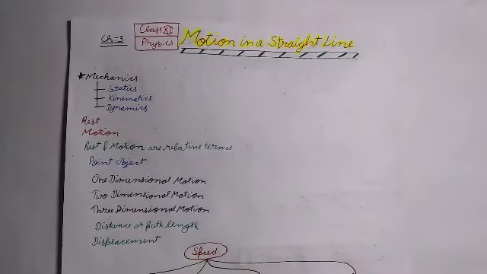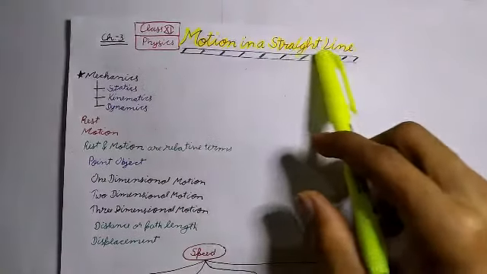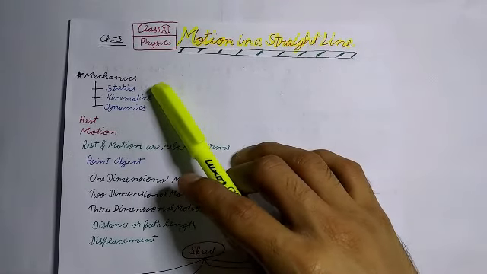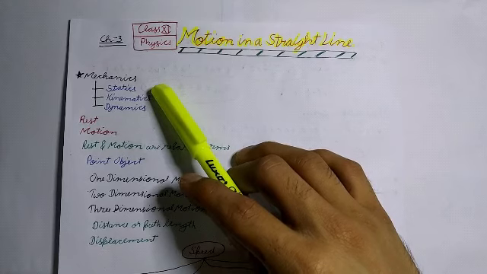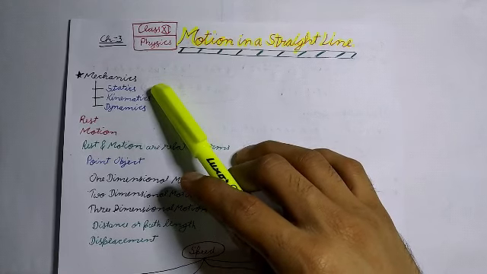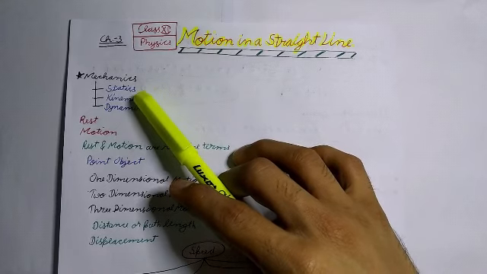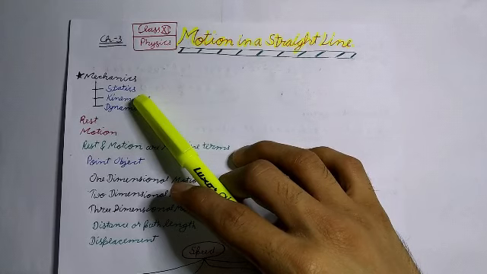This is a quick recap video of chapter Motion in a Straight Line. Mechanics. It is the branch of physics that deals with the condition of rest or motion of the material objects around us. Statics. It is a branch of mechanics that deals with the study of objects at rest or in equilibrium.